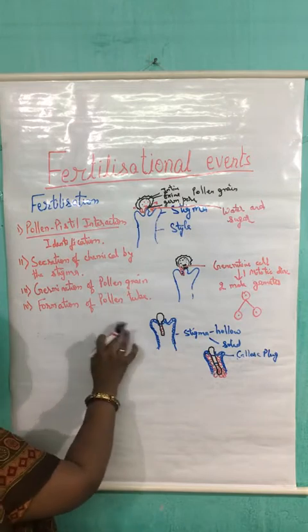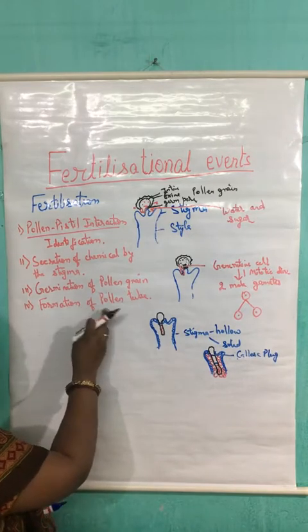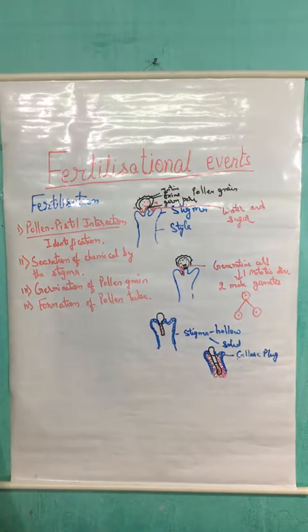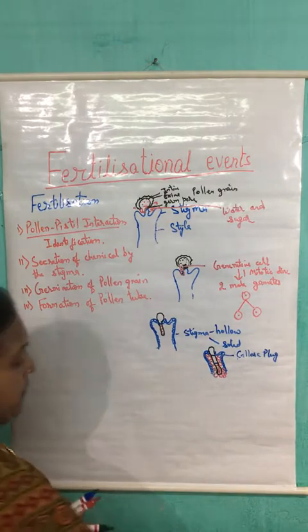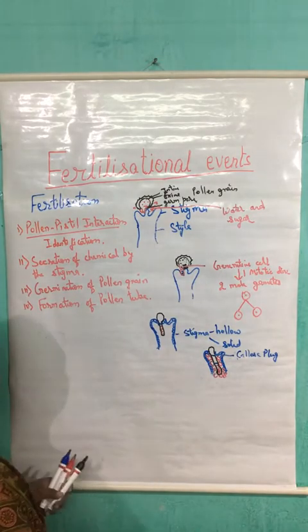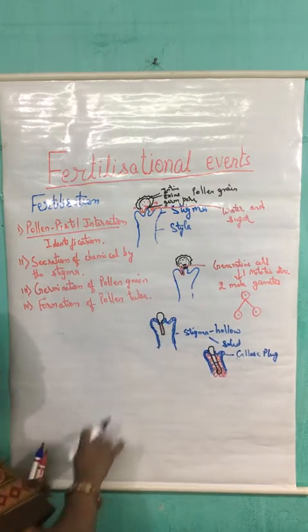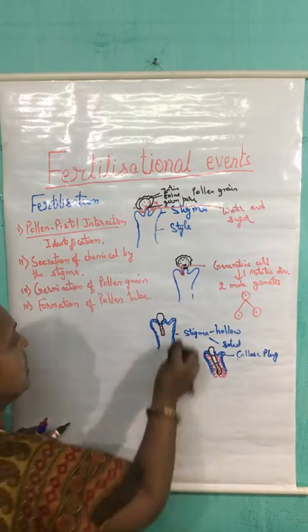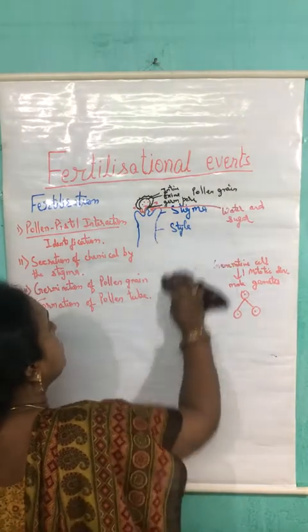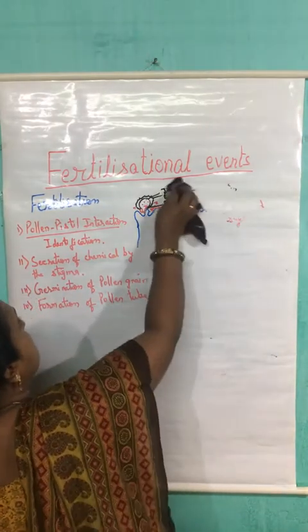So this we have discussed in the previous step, that is the formation of the pollen tube. Now, in this way the formation of the pollen tube takes place. Now what happens after this? For this we have to draw the complete diagram.